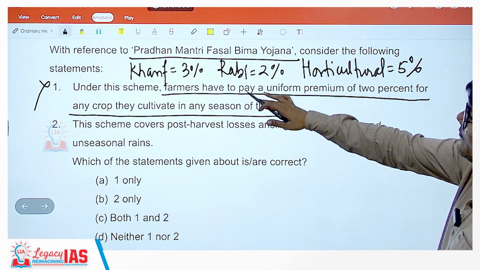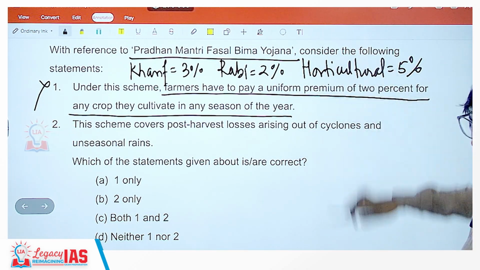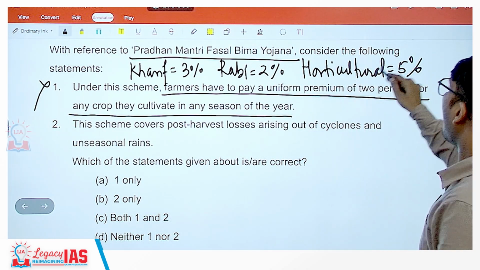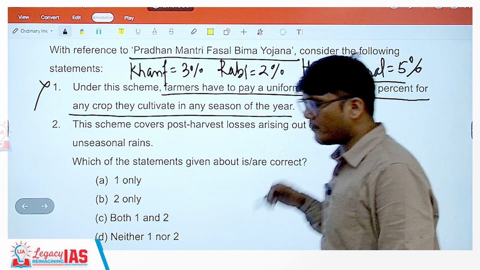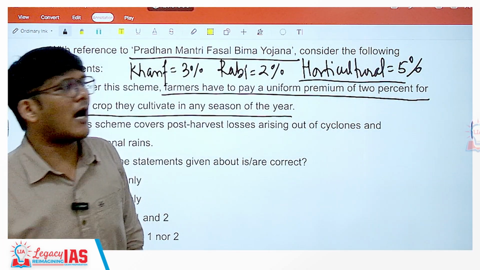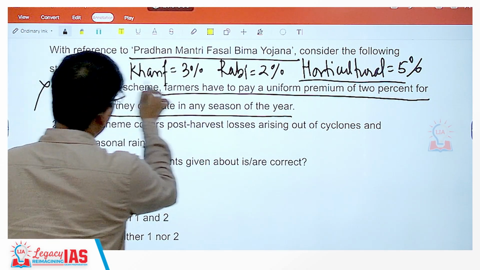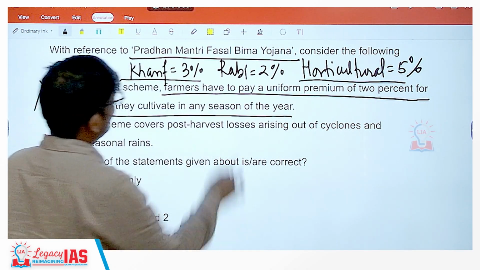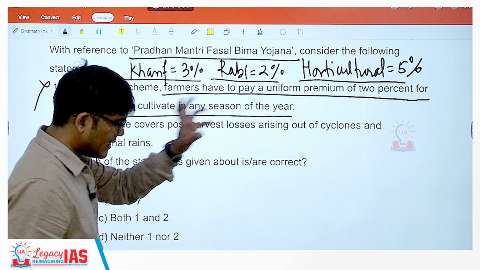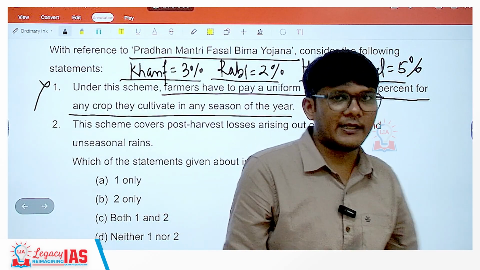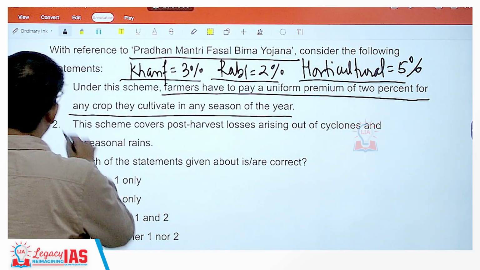So Kharif 3%, Rabi 2% and horticultural 5%. That shows that horticultural crops are the most risky because they are perishable, they are delicate, they can get affected very easily. Then Kharif, rain fed, rain requirement, then Rabi, the least risky of them all, but still of course there is a risk. So this is wrong.